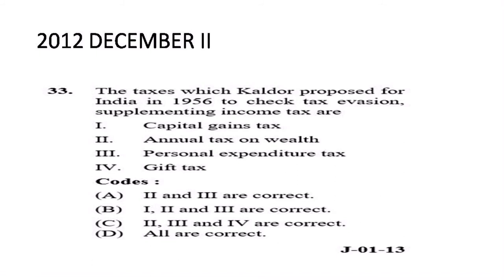So उसके लिए, tax evasion supplementing income tax committees, the taxes were imposed, that is all of the above. So इसमें capital gain tax भी आ जाता है, annual tax on wealth, personal expenditure tax and gift tax. All of the above is the correct answer.